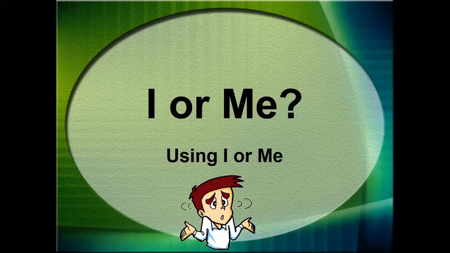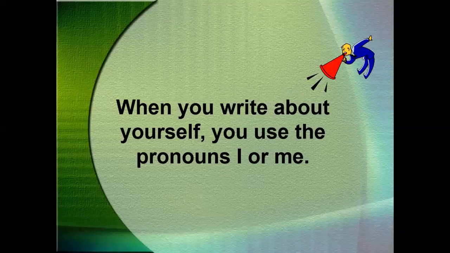So now, after we finish talking about subject and object pronouns, after you understand this point, we will repeat again I and me. Where can we use I and where can we use me?